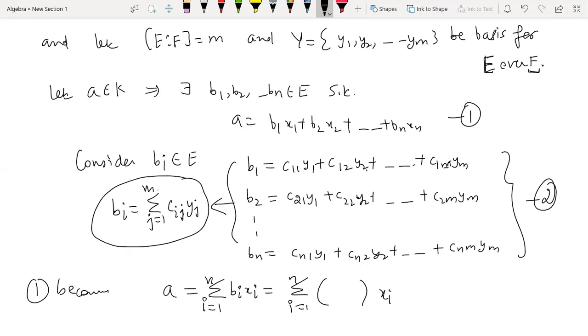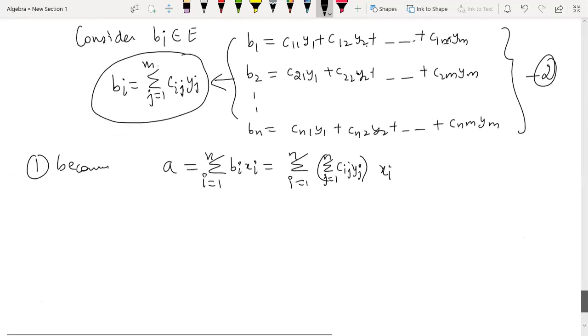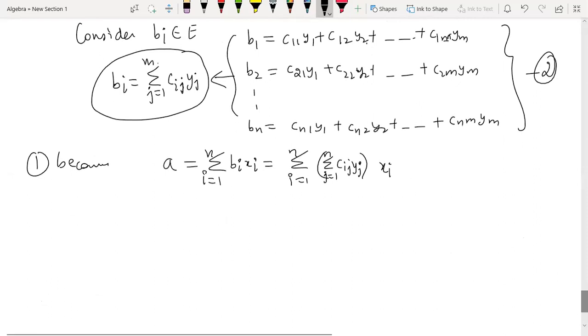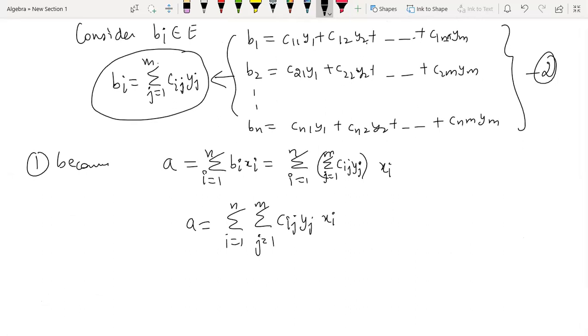So we will get the sum over j from 1 to m of cij yj. So ultimately we have written a in a very concise form. Let me again write it clearly: a is the sum over i from 1 to n and j from 1 to m of cij yj xi.